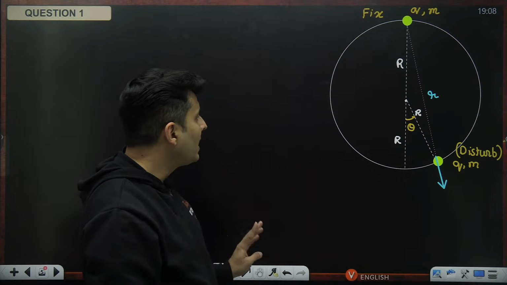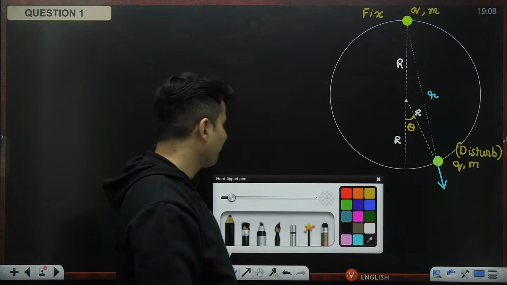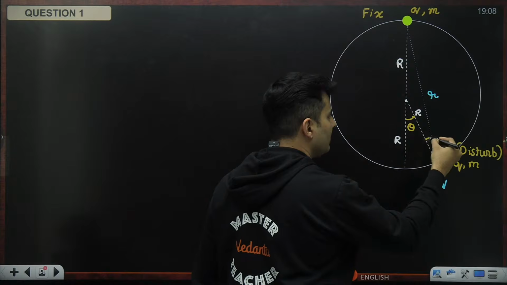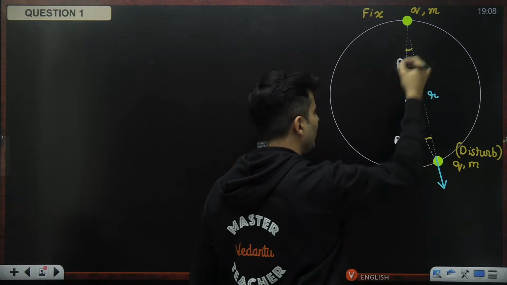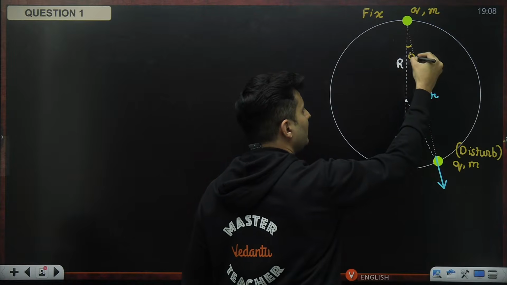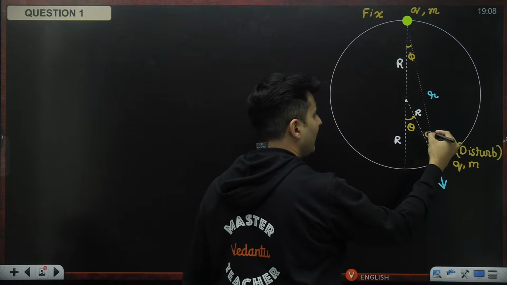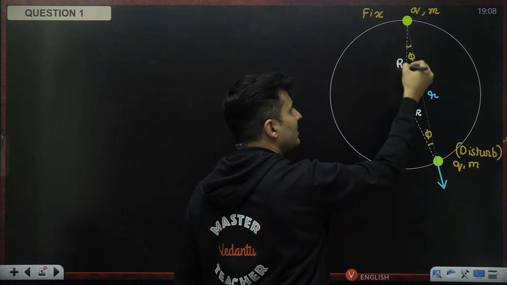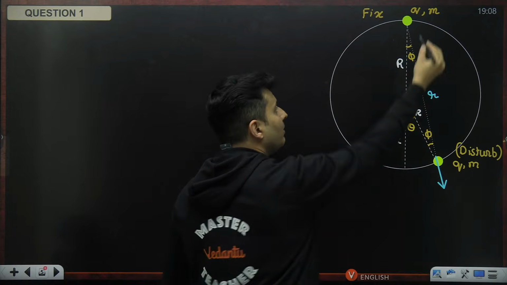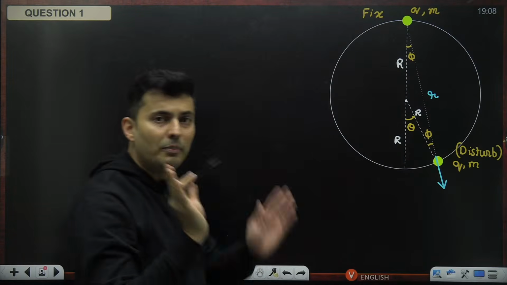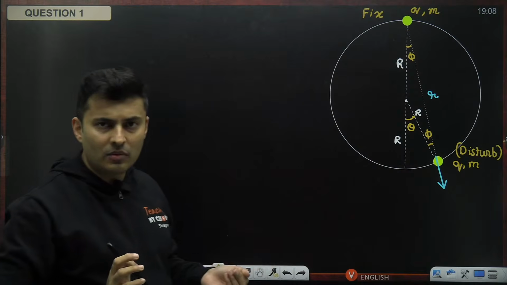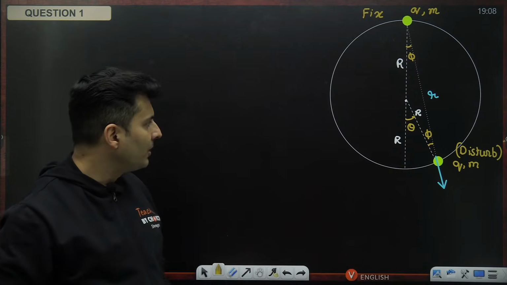So maybe I need to find the relationship between them, and for that I will need one more thing, I believe, and that is maybe this angle, which will also be congruent to this angle because it forms an isosceles triangle. So let me assume that angle as phi. These are the base angles. This side will be congruent to this side. So the base angles, remember, small r will be the base, so the base angles will be equal. So some bit of geometry involved, marking involved, assumptions involved.